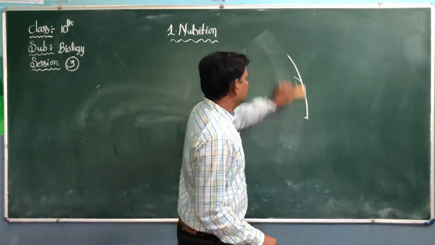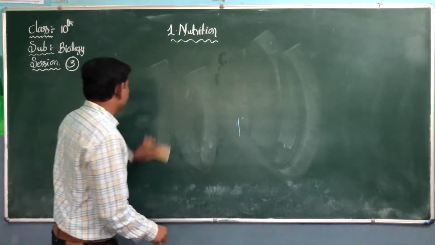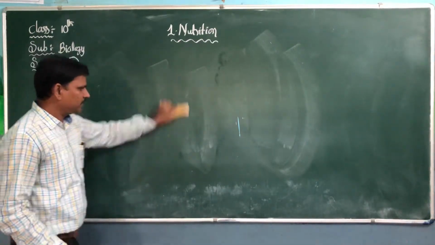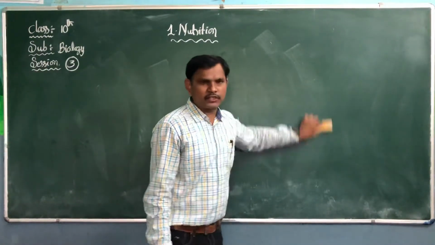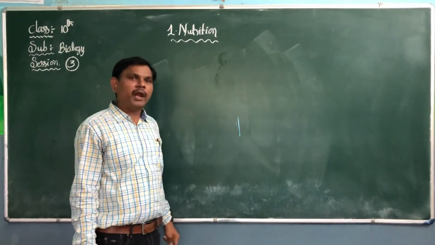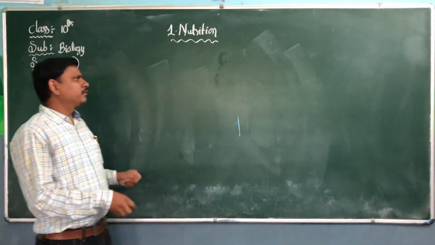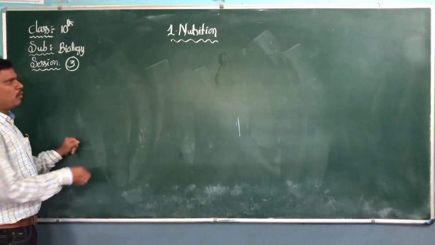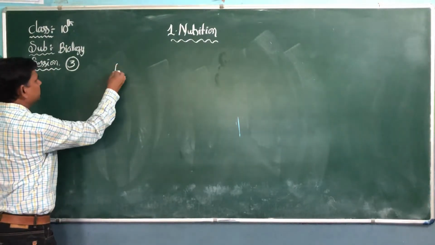Next, yesterday we discussed activity 1, that is the presence of starch in the leaves. It's a type of carbohydrate. Today we are going to discuss one more activity, activity 2.